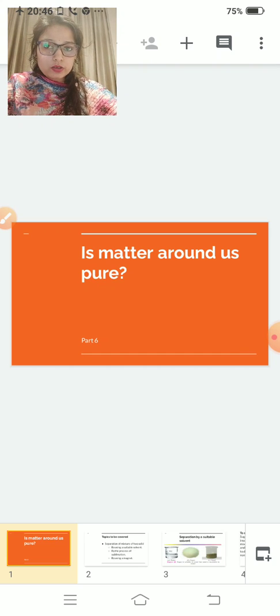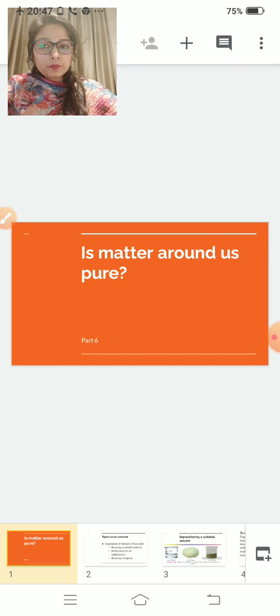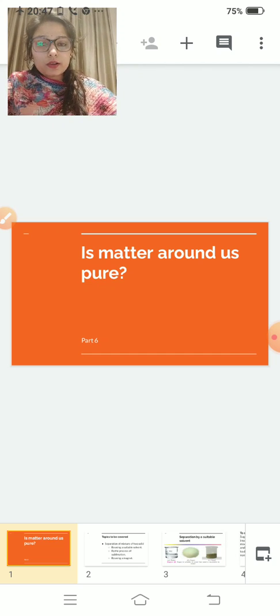With this information, you can say that increase the temperature, increase the solubility. Decrease the temperature, decreases the solubility. And what do you mean by solubility? Solubility is the amount of solute which you can dissolve in a solvent. That is known as your solubility.